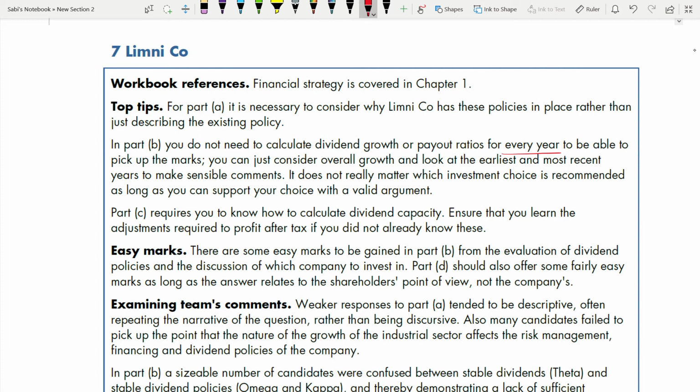It does not really matter which investment choice is recommended. It does not matter whether you choose kappa, omega, or theta. What matters is that you can support your choice with a valid argument.